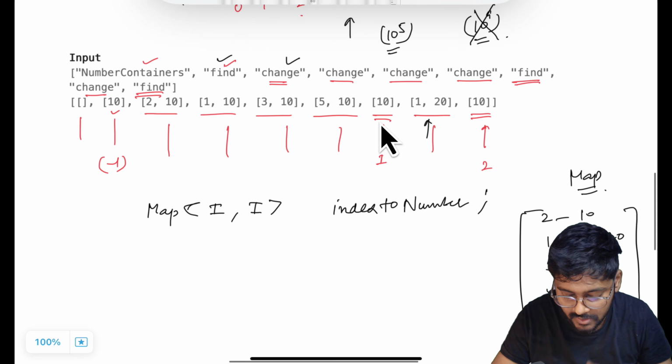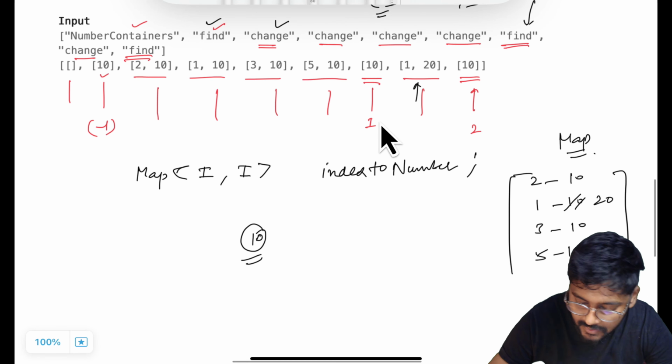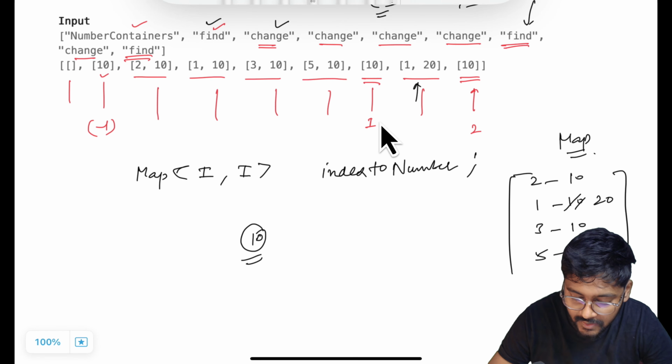Change operation is fine. Now what about the find operation? Find operation was initially taking order of n time because we were doing linear iteration over this array. And now find operation is something finding a number. But in this map there is no number. There are only indices. This is index, and this is value. This value is the number.